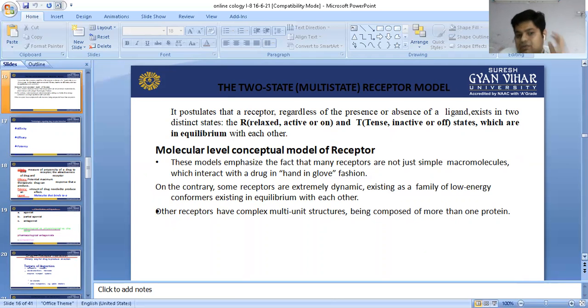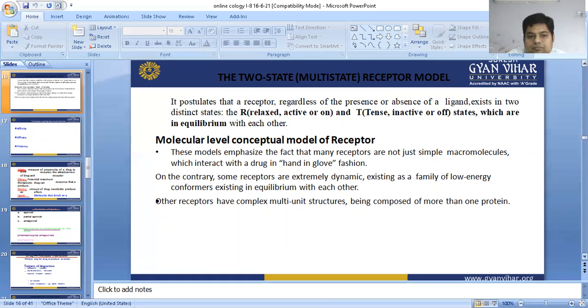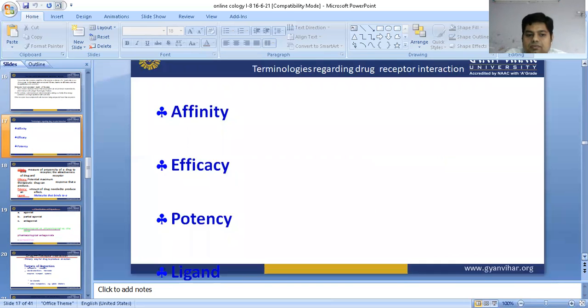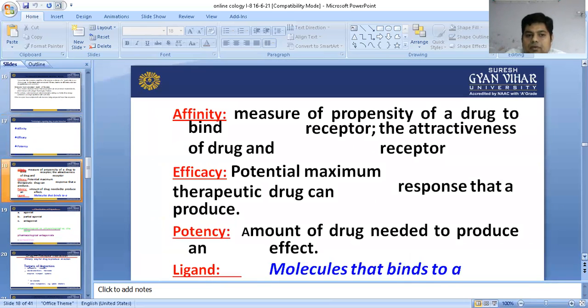On the contrary, some receptors are extremely dynamic, existing as a family of low energy conformers in equilibrium with each other. Other receptors have a complex multi-unit structure, being composed of more than one protein. There are some terms like affinity, efficacy, potency, and ligand. What is the meaning of these terms?